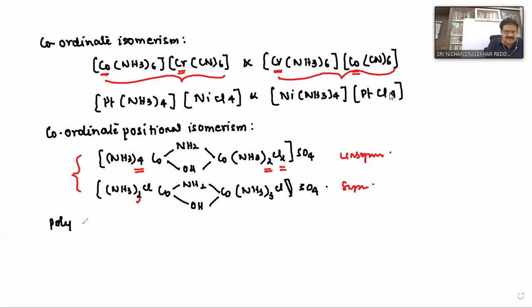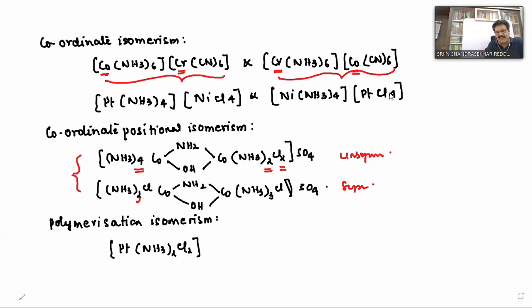Actually, this polymerization isomerism is not true isomerism. Let us see one example. Polymerization isomerism can be monomer, dimer, trimer like that. For example, you take Pt(NH3)2Cl2, one complex is given. What is its name? Diamminedichloroplatinum(II). This is one complex.